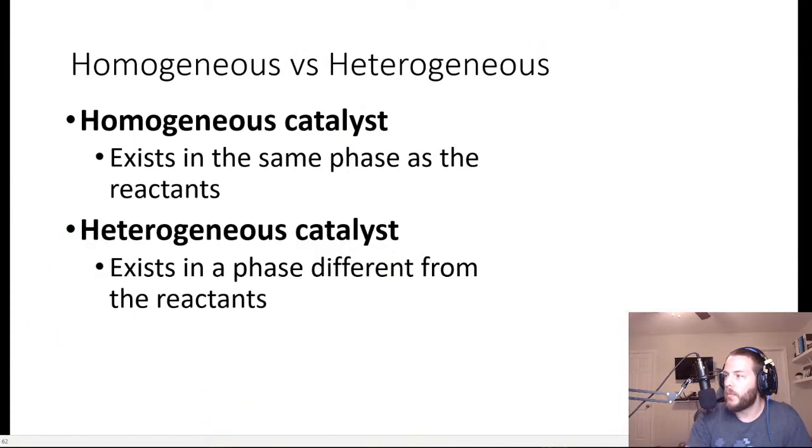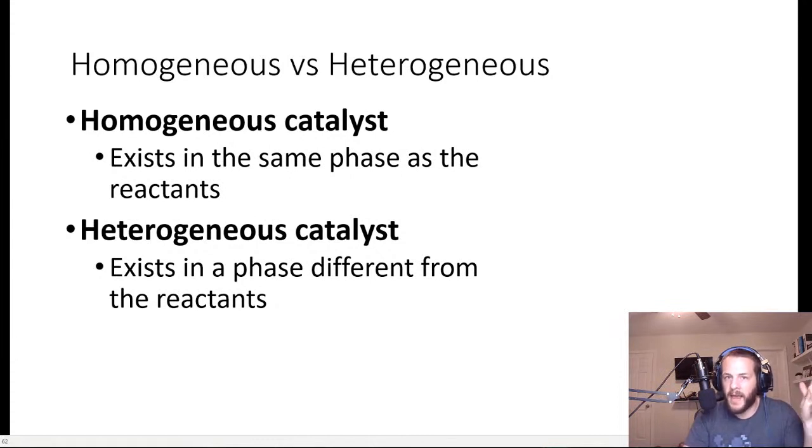Now, one thing I wanted to touch on is 2 different types of catalysis, which are homogeneous and heterogeneous. These are pretty straightforward. A homogeneous catalyst is a catalyst that exists in the same phase as the reactants. And then on the flip side, you have heterogeneous catalysts, which exist in a phase that is different from the reactants, right? So an example of a homogeneous catalyst would be the chlorine that gets introduced into the atmosphere that catalyzes the destruction of ozone, right?